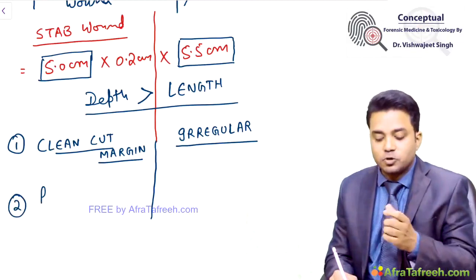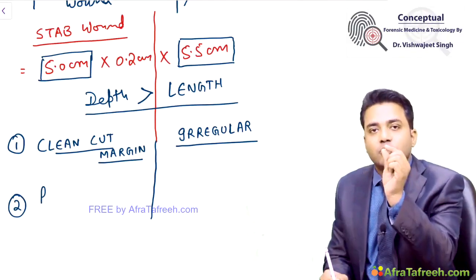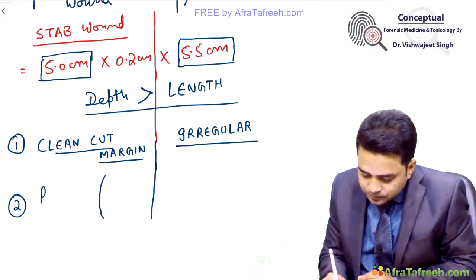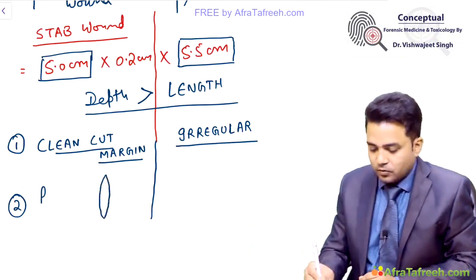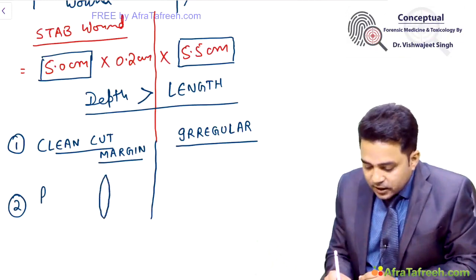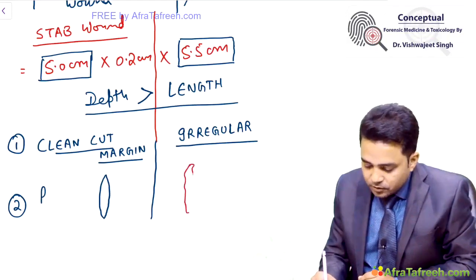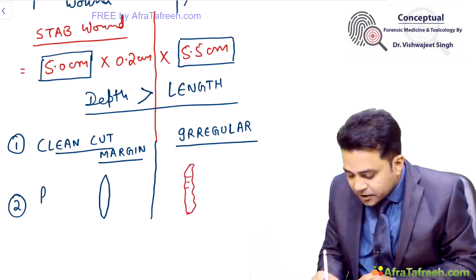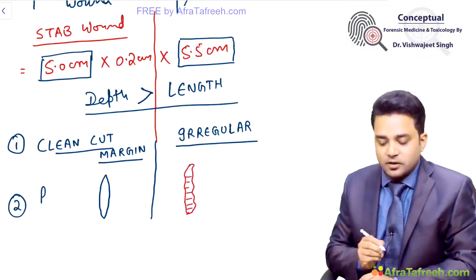Tissue bridges means connections between the two margins of the wound. In a lacerated wound, the margins will be irregular with some tissue connections between the two margins.